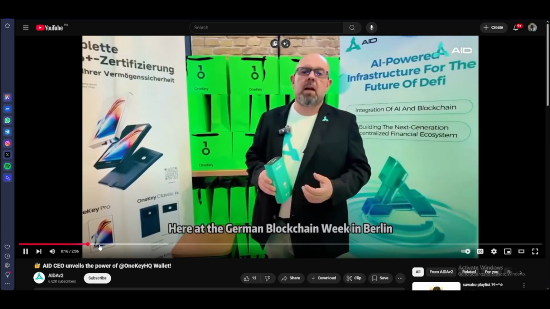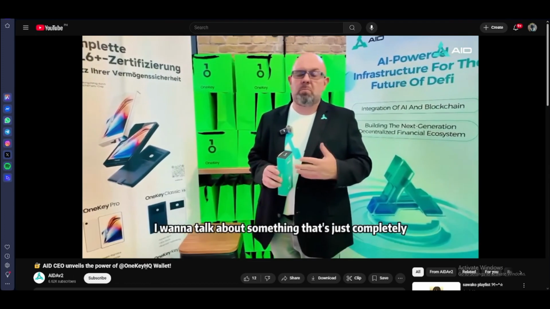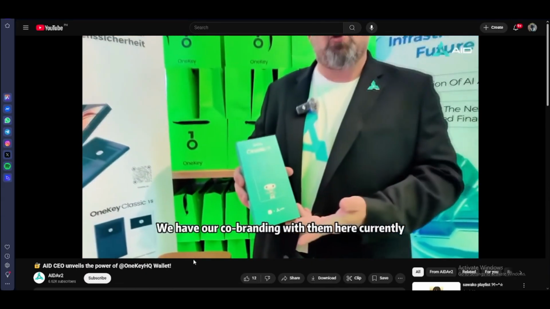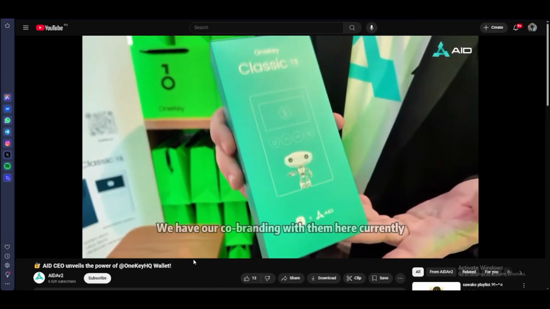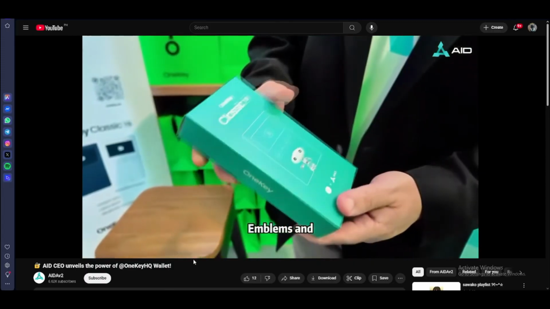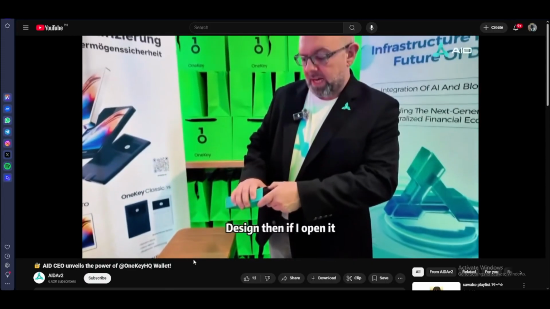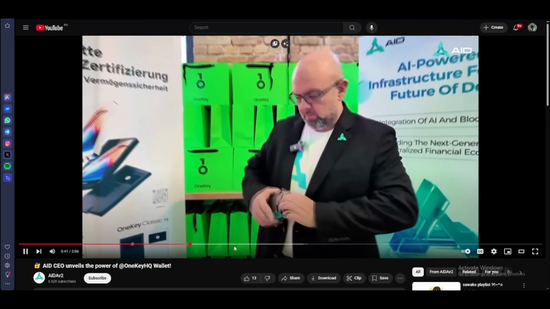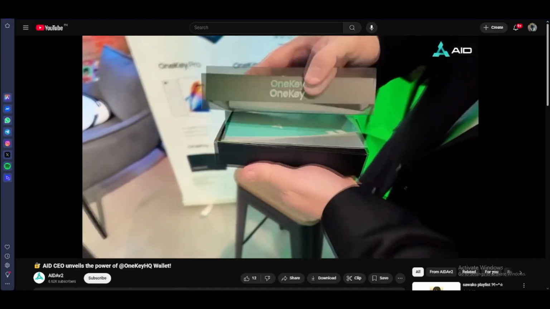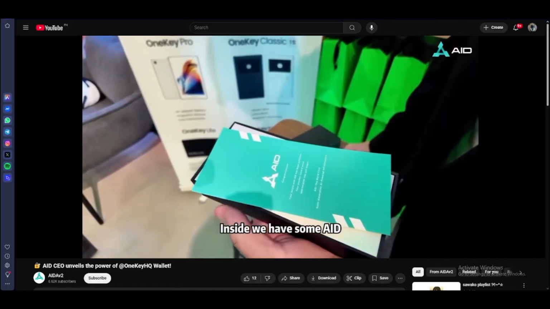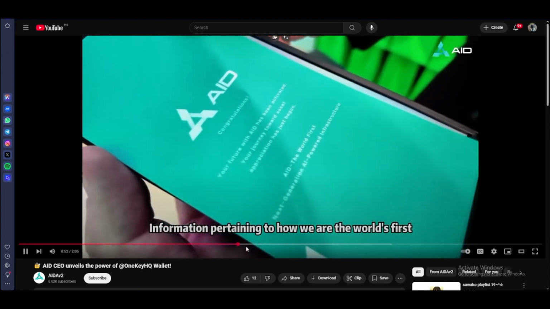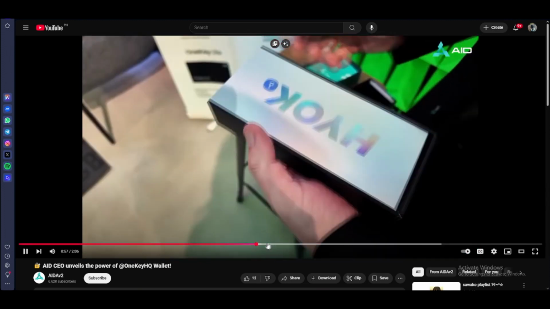Here I want to talk about something, as you can see, their wallet, with our co-branding with them currently. The whole package comes with all of AID's emblems and design. And if I open it, without ruining it, inside we have some AID information pertaining to how we are the world's first next generation.